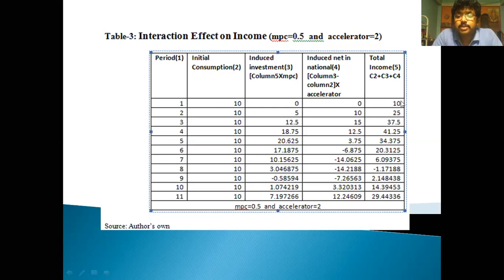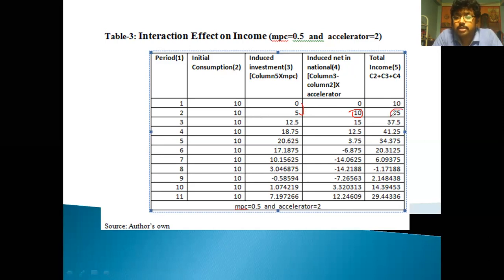But here the income is 10, so by using the multiplier we get this amount of induced investment. Multiplying the difference between 0 and 5, that is 5, by 2, the accelerator, we get 10. Therefore 10 plus 5 plus 10 equals 25.